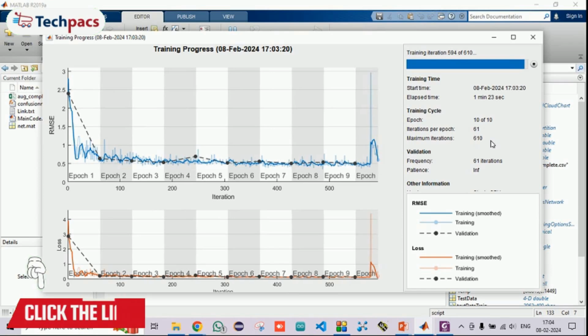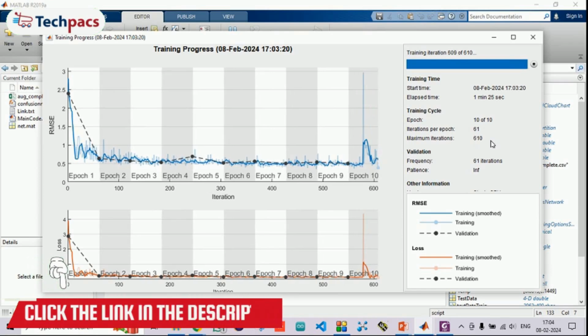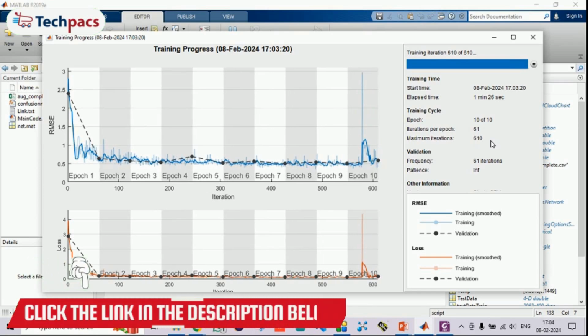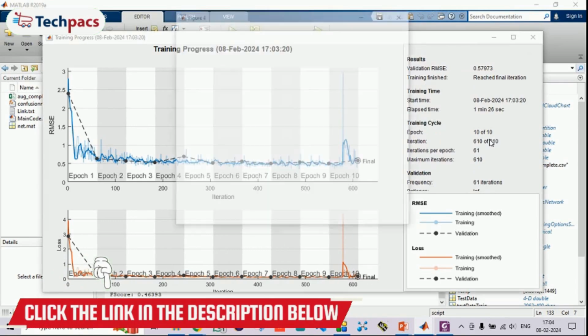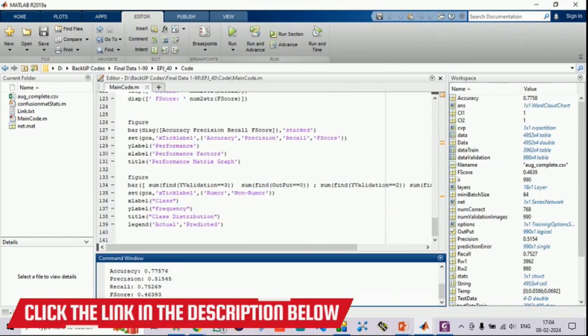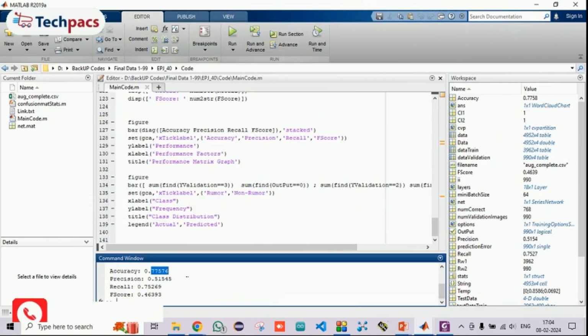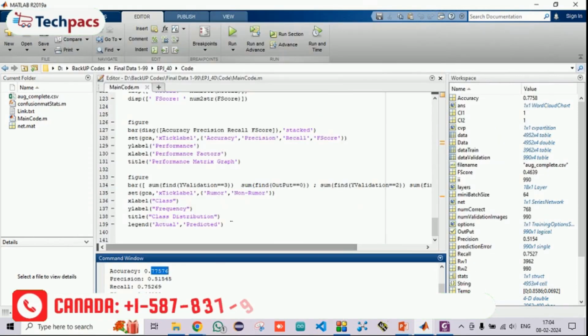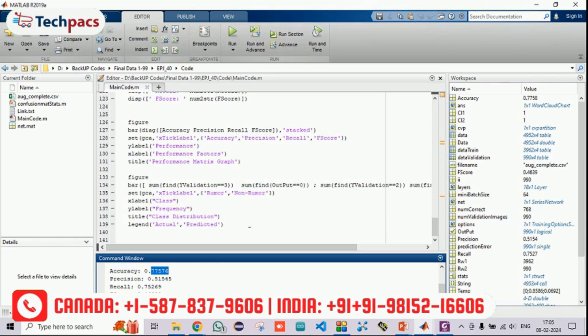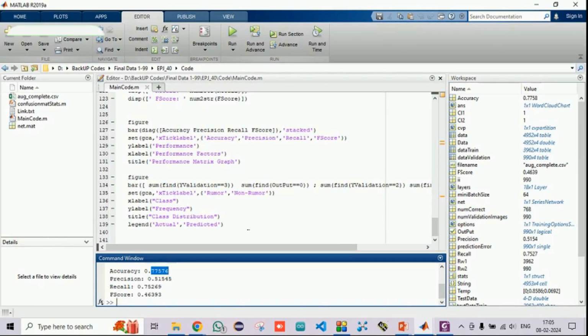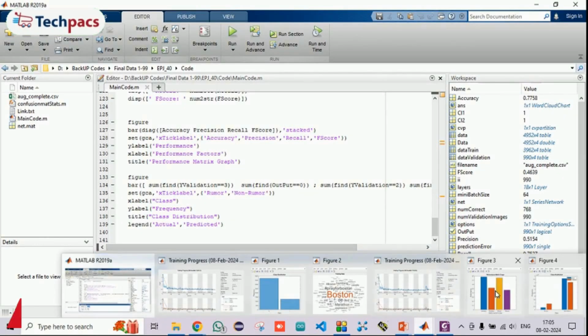It is about to be finished, only 10 iterations are pending, and it is done. The result we have achieved in our scenario is now reduced to 77. Every time you train the system, this is more of an analytical model, because the data set is not processed with any vectorization or tokenization. So the variation among the results is expected.